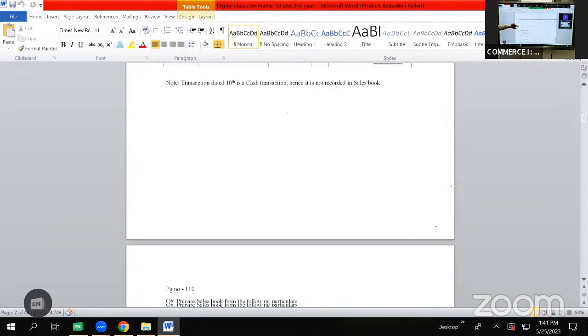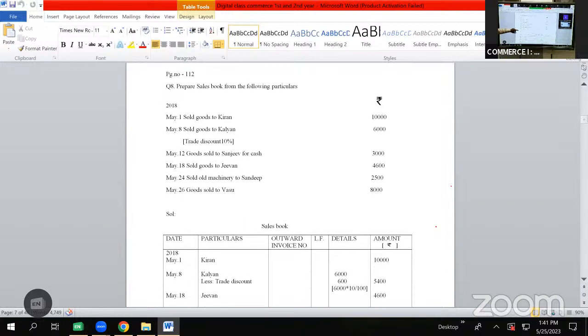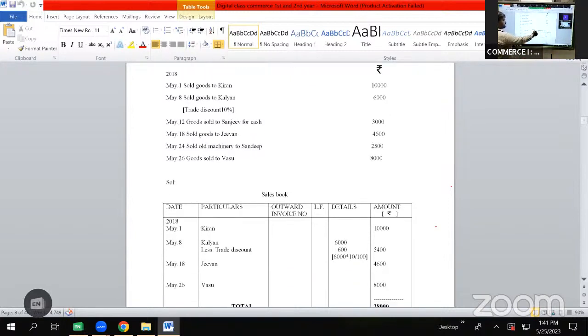Continuing with the next problem, page number 112, problem number 8. Question number 8. Prepare sales book from the following particulars. Transactions are given for the year 2018 for the month of May. What is the format for sales book? Date, particulars, outward invoice number, LF, details, amount, rupees.